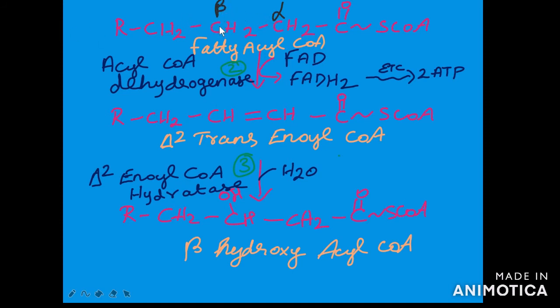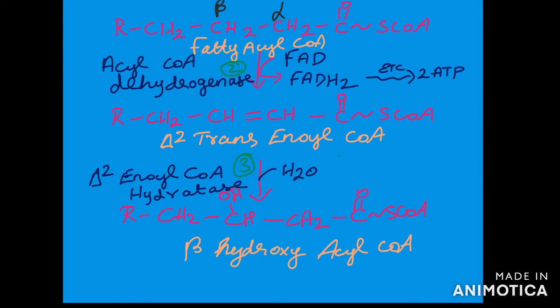Oxidation occurs at this beta carbon, and we are going to cleave these 2 carbons in the form of acetyl CoA in each cycle. So in each cycle 4 reactions will take place. In each beta oxidation cycle, the acyl CoA will lose 2 carbon atoms as acetyl CoA, and the fatty acid chain is shortened by 2 carbon atoms.